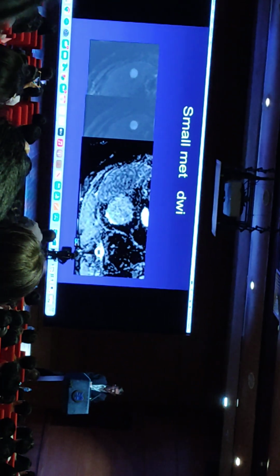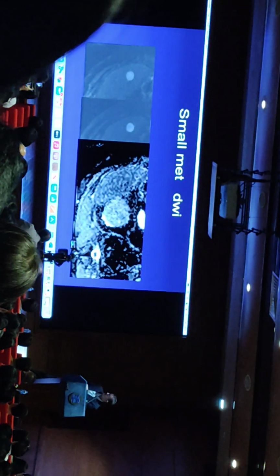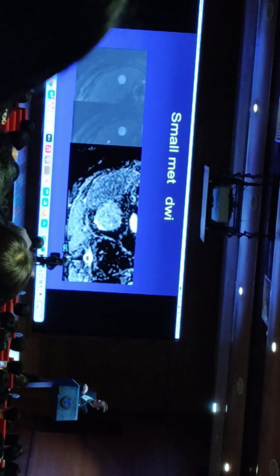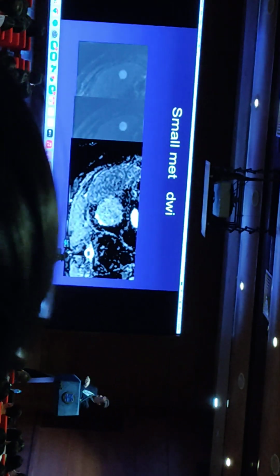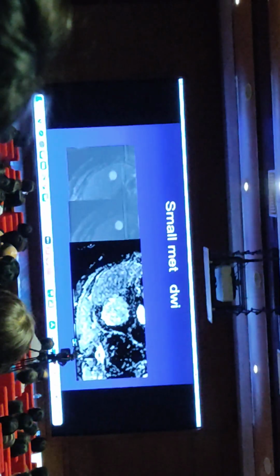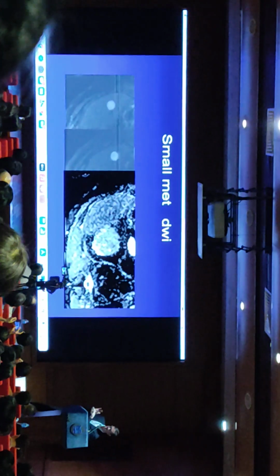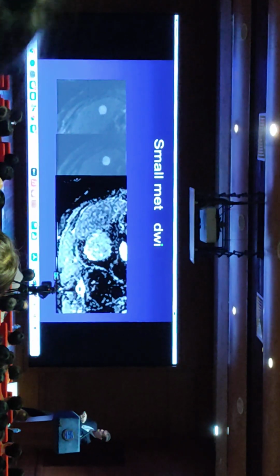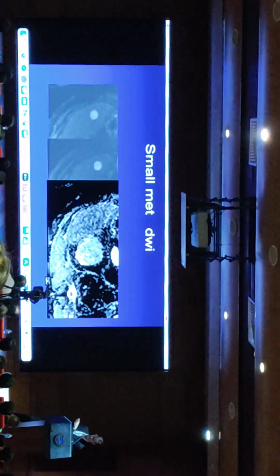Actually, the more common scenario in the liver is that the metastatic lesion will have active tissue around the rim of the lesion, and it's just a very subtle area of restricted diffusion just around. It's the growing tissue around the edge of the lesion, and the central part may be necrotic and won't necessarily restrict. So interrogate that diffusion image carefully when the lesion is small, because often the restricted diffusion is just a little area of active tissue around the rim.